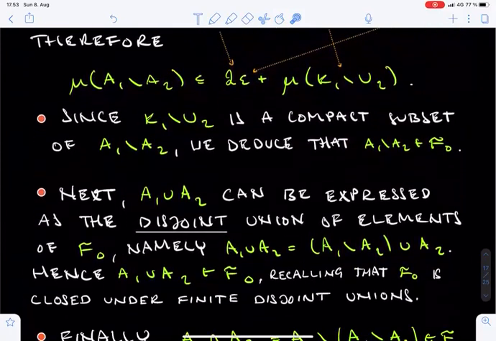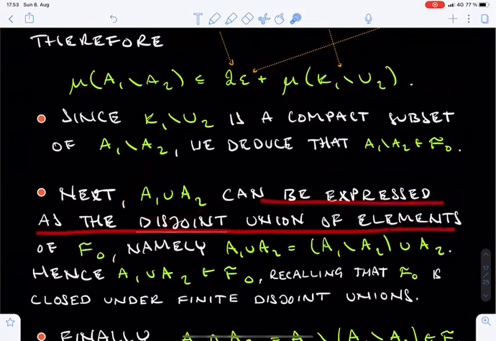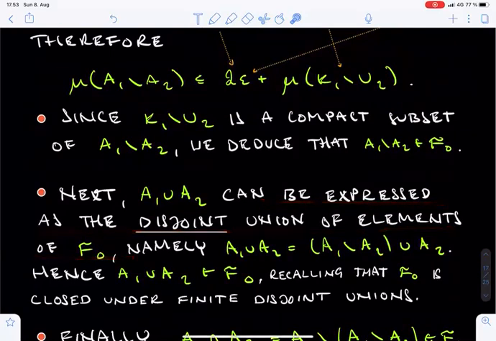Next, let's have a look at the union of A1 and A2. The union can now be rewritten as the disjoint union of two elements of F0, namely the difference between A1 and A2, and A2. But we showed in the previous section that F0 is closed under disjoint unions, at least if the measure of the union stays finite, and this is obvious if there are only finitely many sets in question. So the union of A1 and A2 lies in F0.